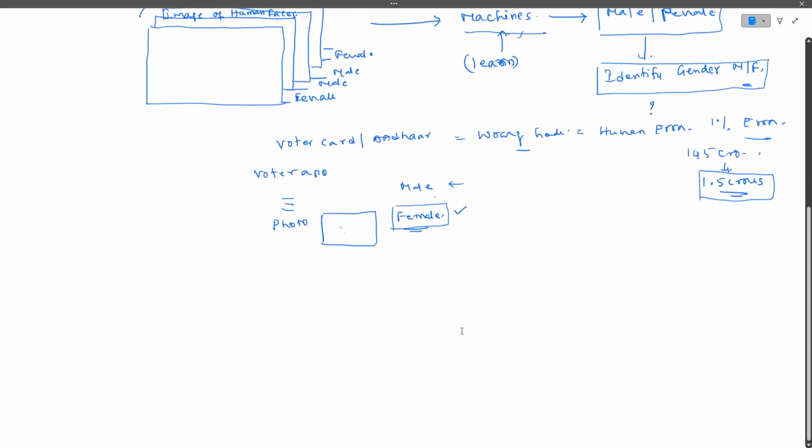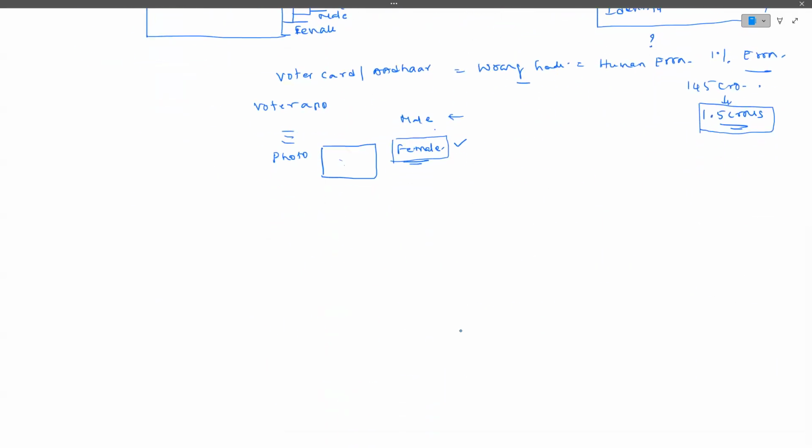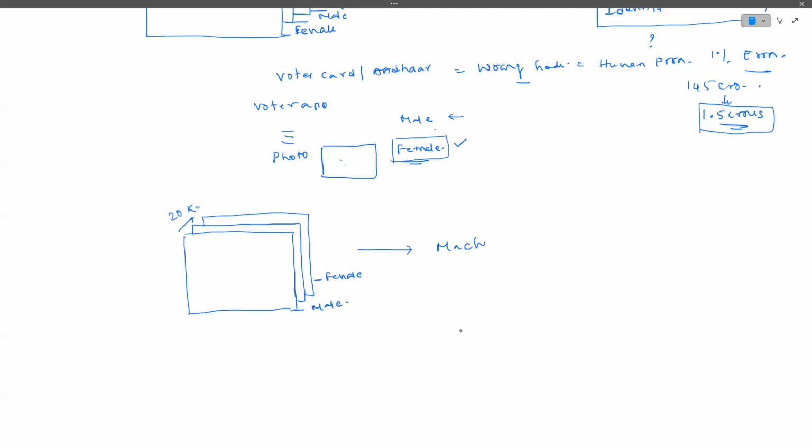Now, the same kind of application, guys. Again, the same 20,000 images are there, all marked as, for example, the person in this image is a male, the person in this image is a female, etc. We give all this data to a machine.